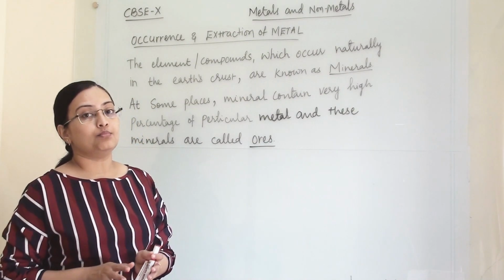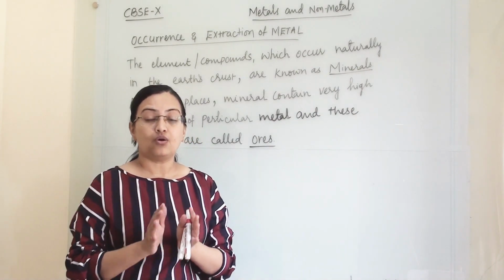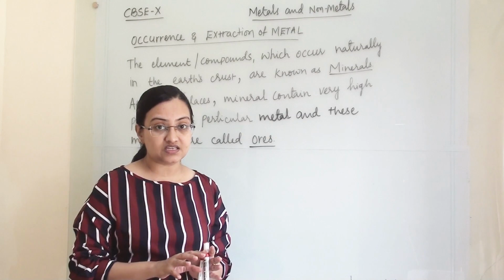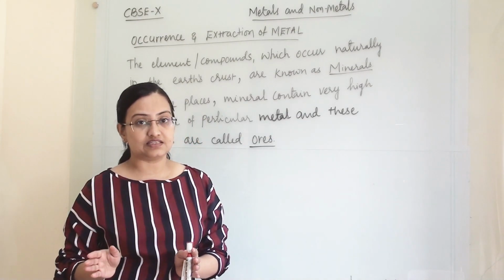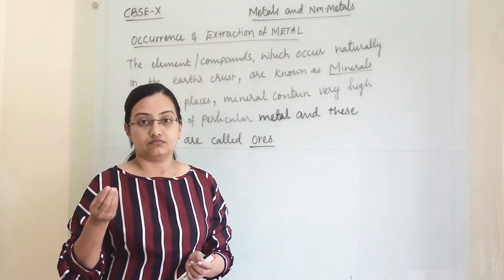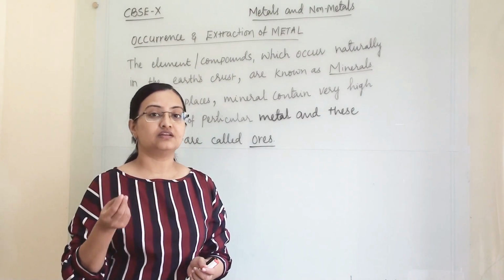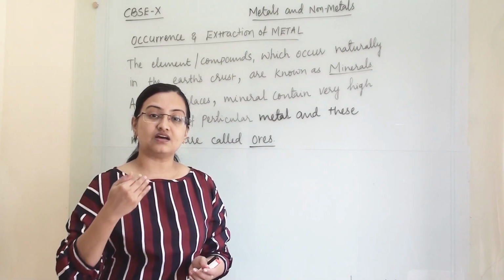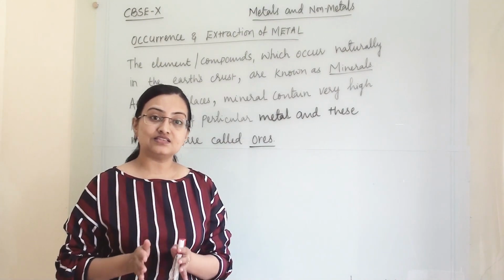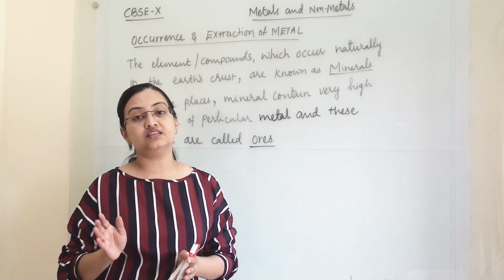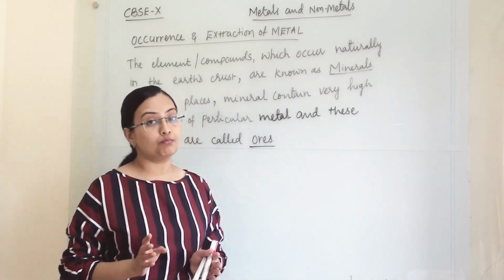It depends upon the metal's reactivity. If a metal is very reactive, then obviously it will be there in the combined state, in the compound state. And if a metal is very less reactive, like gold and silver, we have seen earlier in our reactivity series that these metals are lying below all other metals. So these metals are less reactive, so they will be there in their natural state. They will not be there in the combined or compound state.